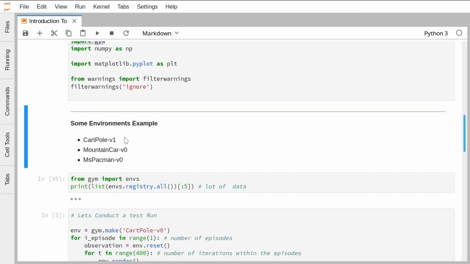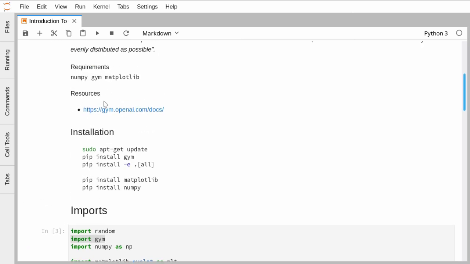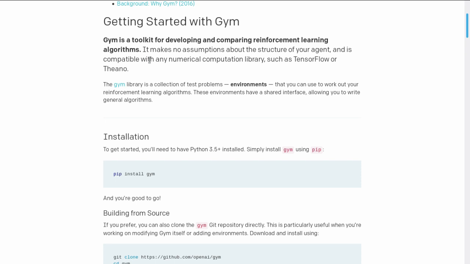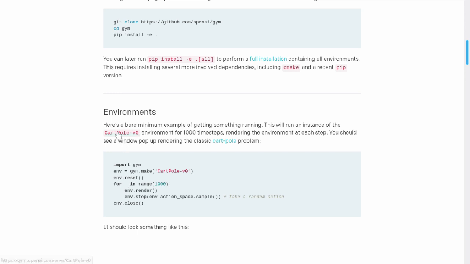Let's come to the OpenAI Gym and look at the documentation. Follow the link I have mentioned in the resources to reach this site. Gym is a toolkit for developing and comparing reinforcement learning algorithms. To summarize, it is a library that provides you the environment for playing games, Atari games basically, and it will provide you the feedback, the outputs of the actions that you took, and the actions are performed by the computer as we're dealing with reinforcement learning and AI. Coming to the environments, we're dealing with the Cartpole environment.